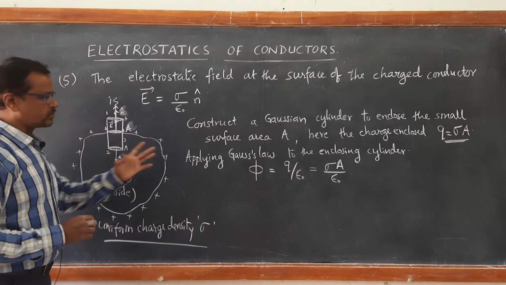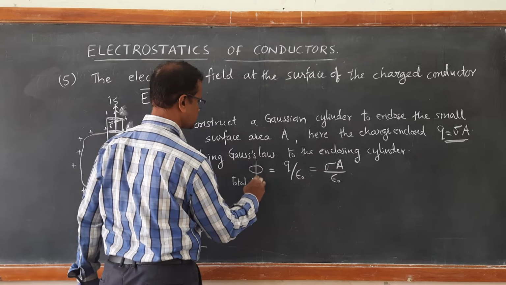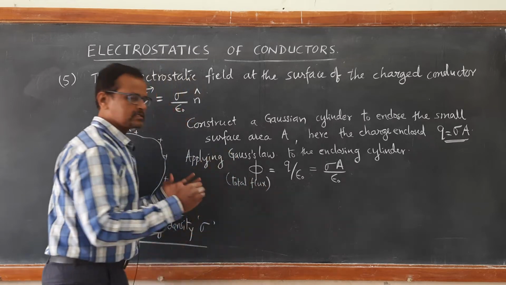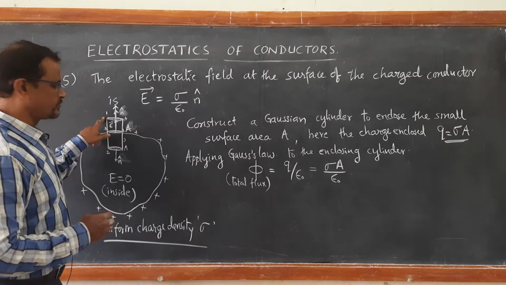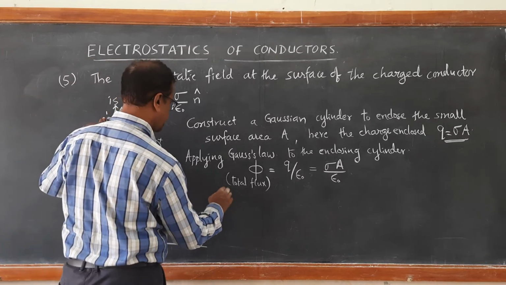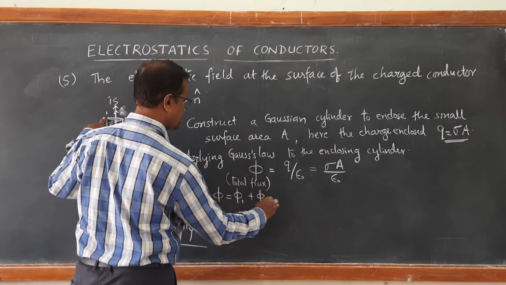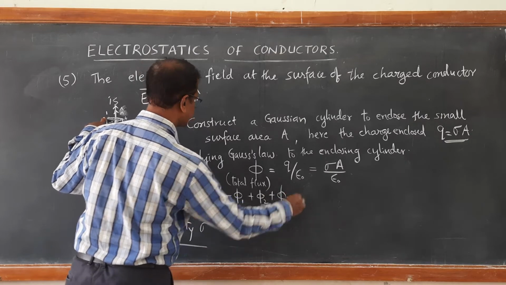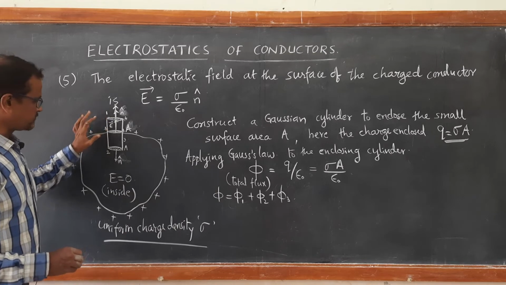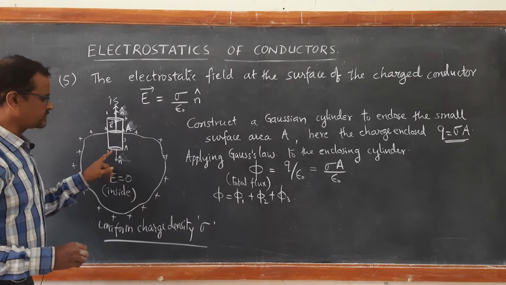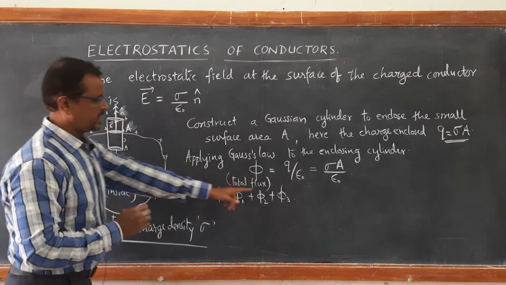The left hand side is the total outward flux linking with the surface. Now I can write total phi is equal to phi 1 plus phi 2 plus phi 3. Phi 1 is the flux linking with the first flat circular surface, phi 2 is the flux linking with the second flat surface, and phi 3 is the flux linking with the cylindrical curved surface.